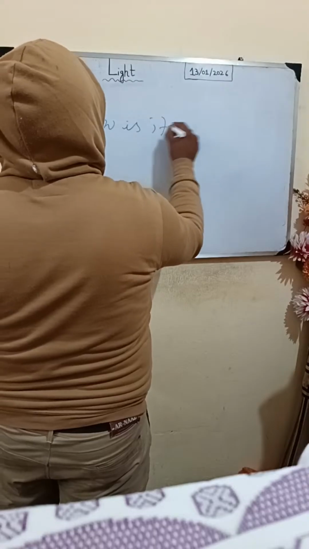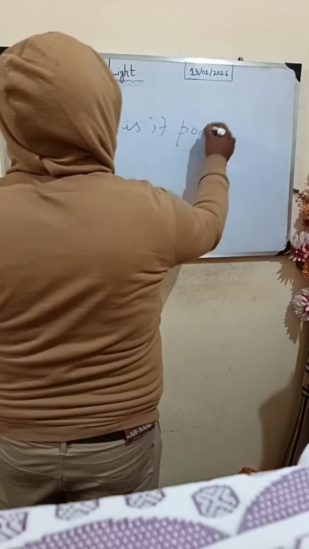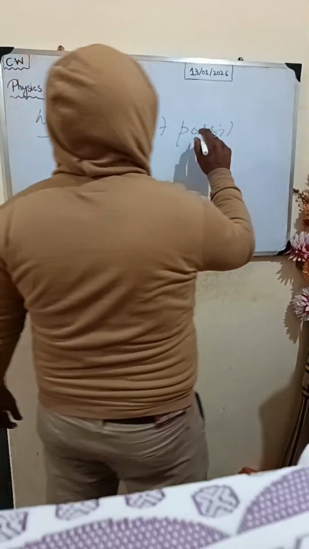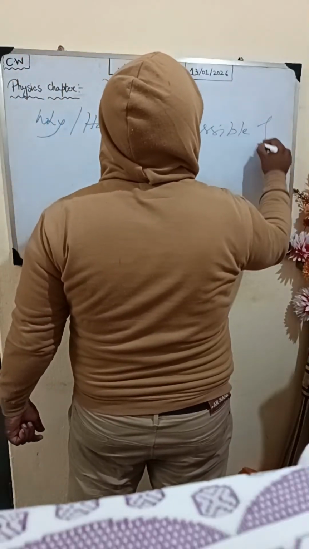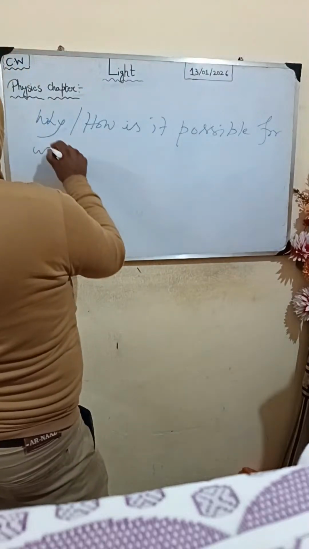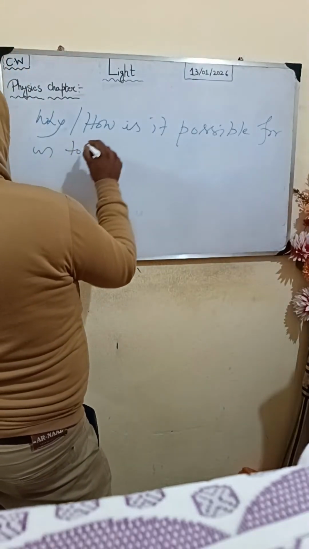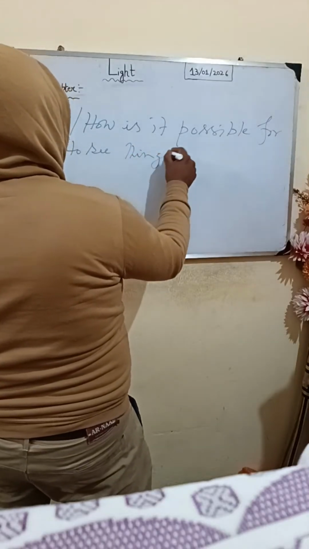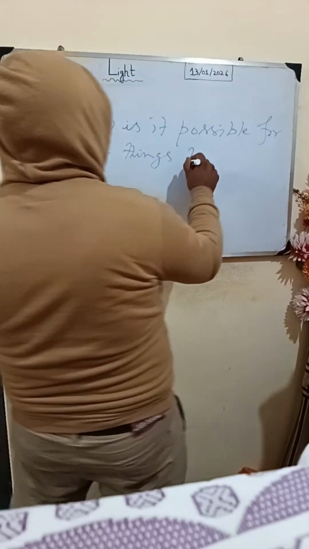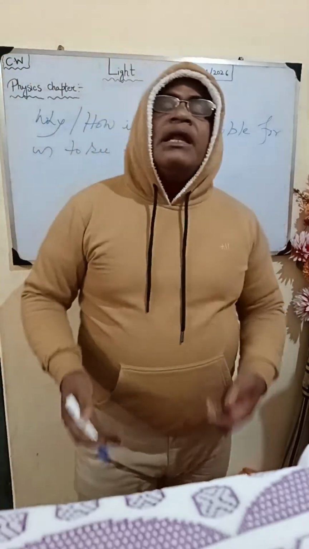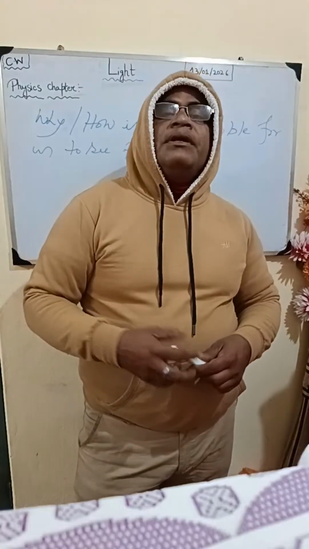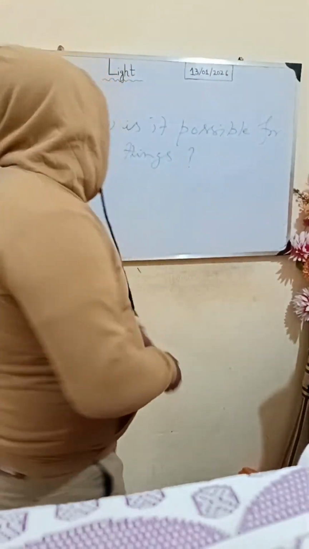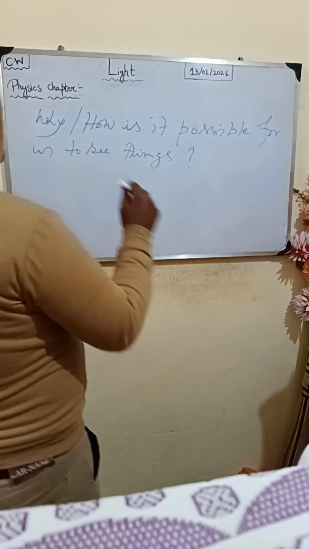How is it possible for us to see things? How can we see? What is the reason? Your question may be to define the reason why everything around us is visible to our eyes. So the reason is